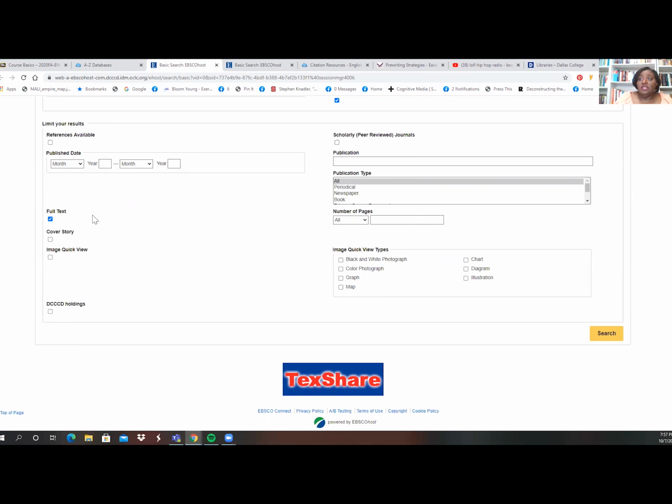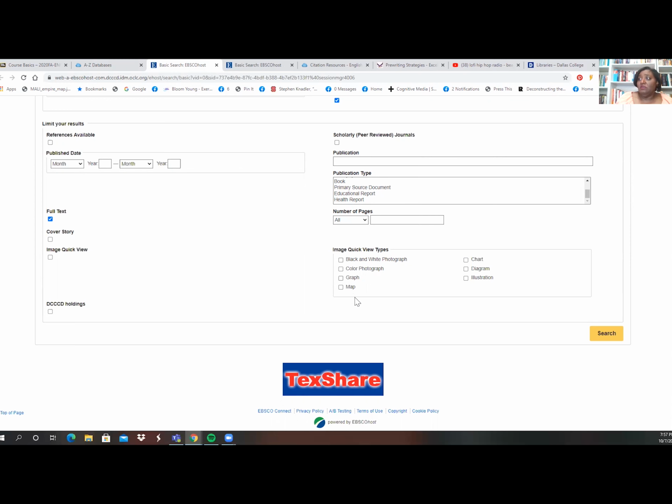We're only going to be using full text sources because we can't go to the library physically right now. So we're going to use sources that have the full text online already. If I need scholarly articles only, then I can click for only scholarly articles. That's going to be important in the future. We're not going to worry about that too much right now. If in another class you might need a certain publication type, like a newspaper or a book or something like that, I can choose that here.